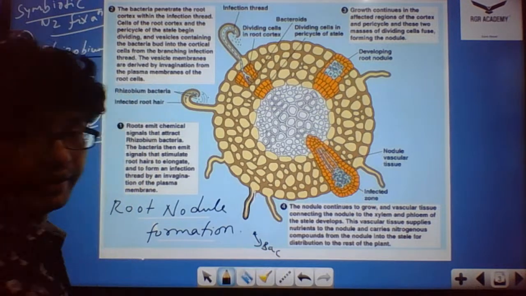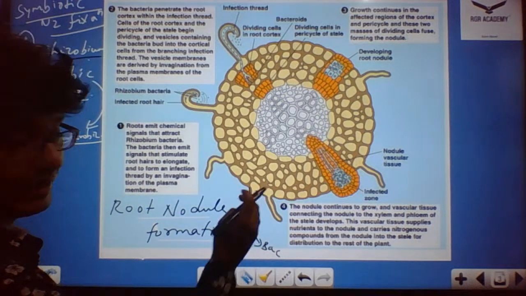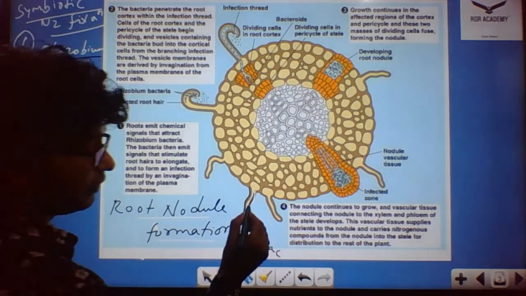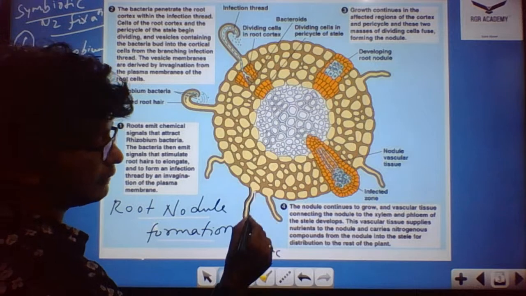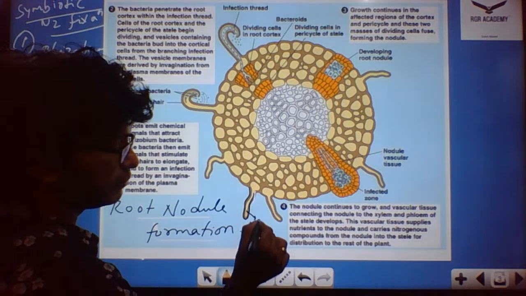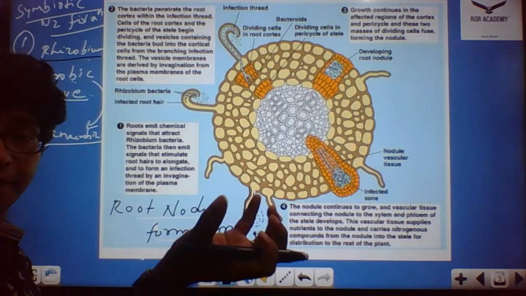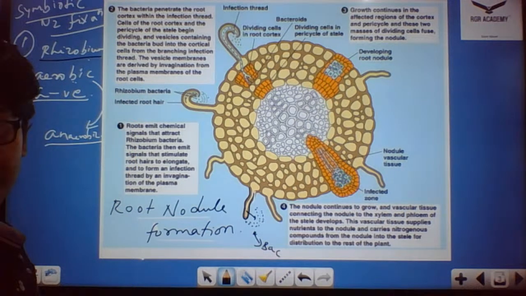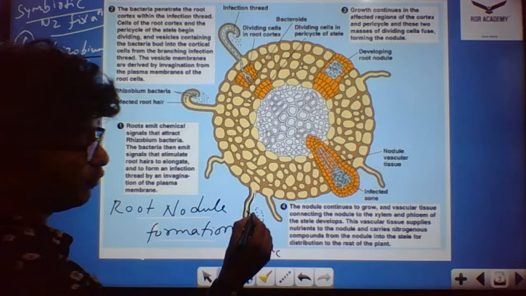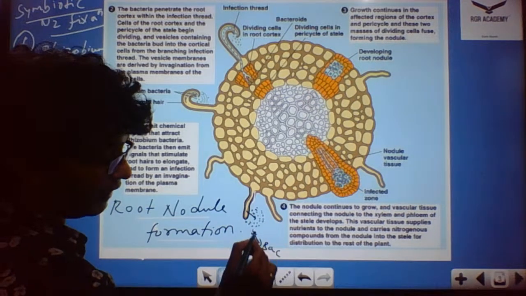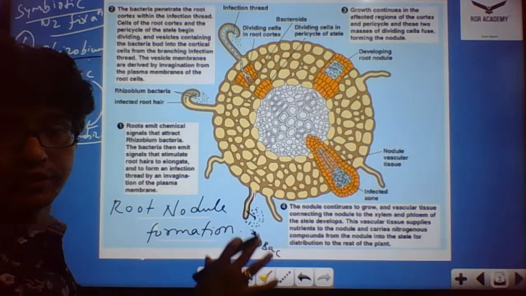The bacteria will not just come and attach to the root hair of the leguminous plants. For that, the root of the leguminous plant produces some sort of sugars, and these sugars attract the Rhizobium bacteria, which is present in the free living form.